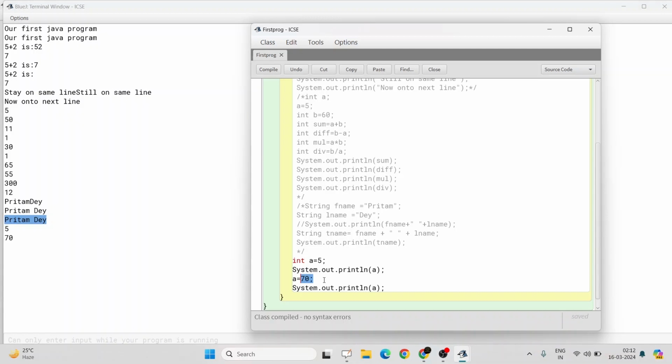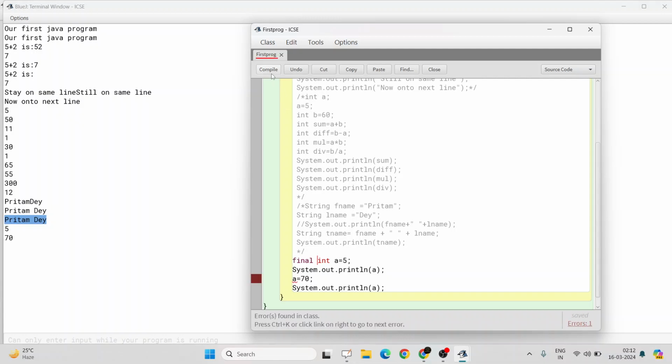All right. Also another thing, if I put the keyword final, and then try to compile it, again it's showing errors found in class. Why? Just now I said that if I put int a equal to 70 over here, it will run into an error. But why is it showing an error again for a equal to 70? Is it wrong that once I have declared something and put a value onto it, I cannot change the value of the variable? Yes, you cannot change the value of the variable only if you have used the final keyword.